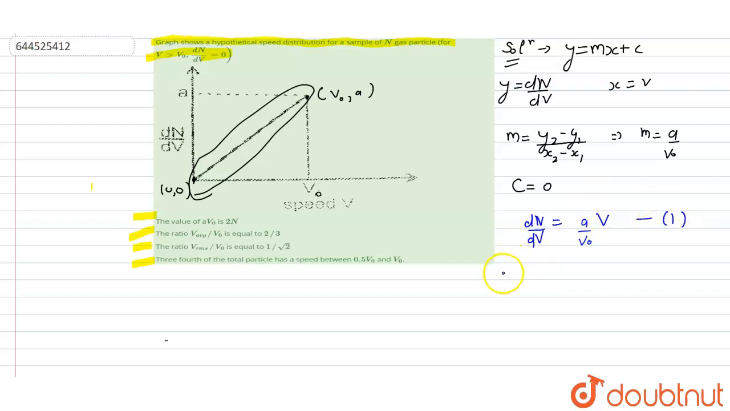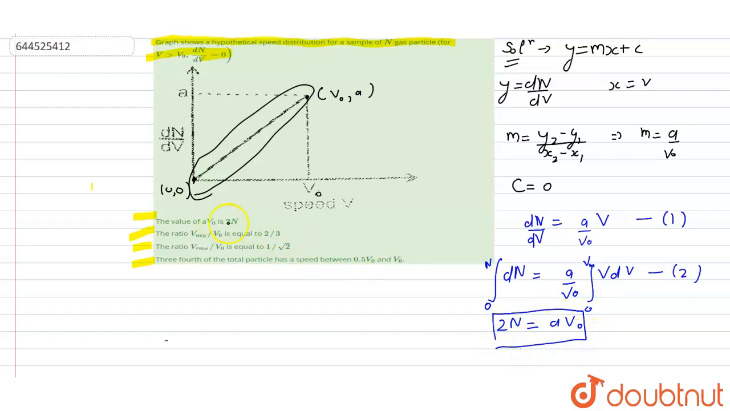This is a first order differential equation. To solve it, we will write dN equal to a over v naught v dv, integrating both sides by putting values of upper and lower limit. This is our equation number 2. By solving this equation, we will get 2N is equal to a v naught. This is our option number 3. So option A is correct.